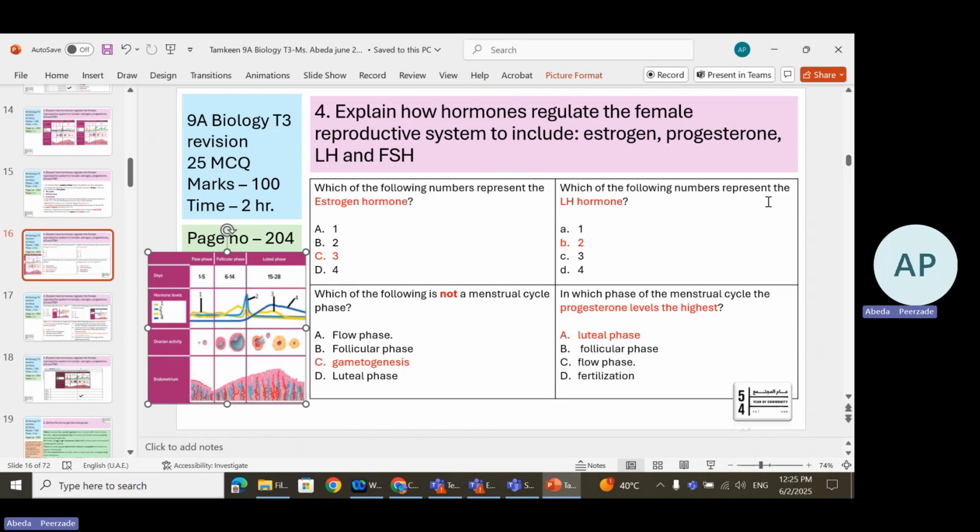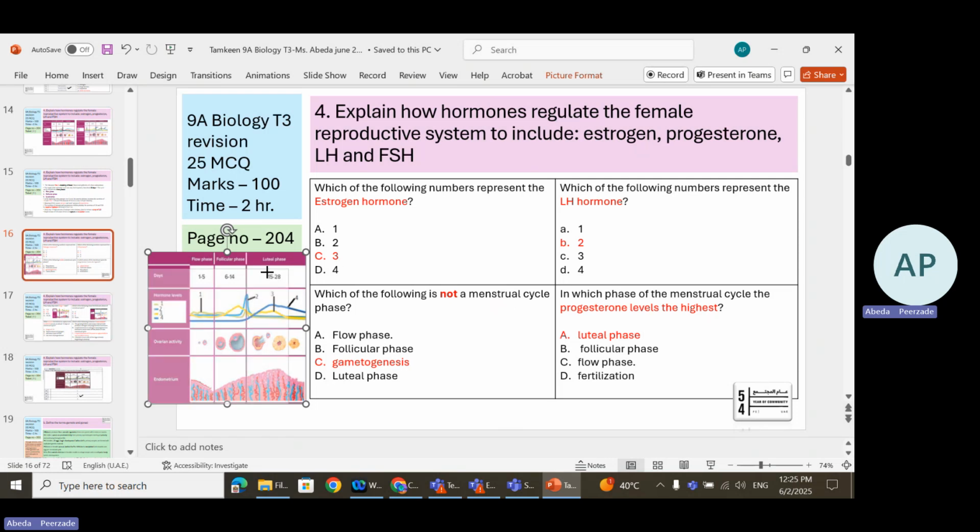Which of the following numbers represents the LH hormone? LH is number 2. Which of the following is not a menstrual cycle phase? We know that there are only 3 phases, so gametogenesis is not a phase. In which phase of the menstrual cycle is the progesterone level very high? That's the last phase, the luteal phase.